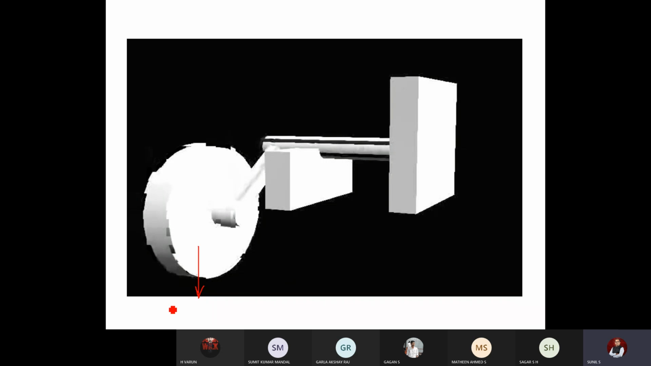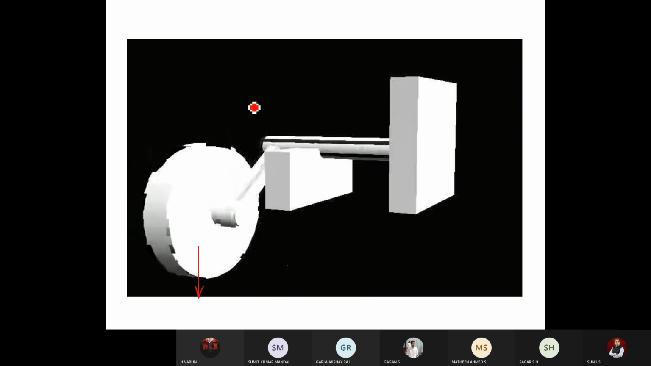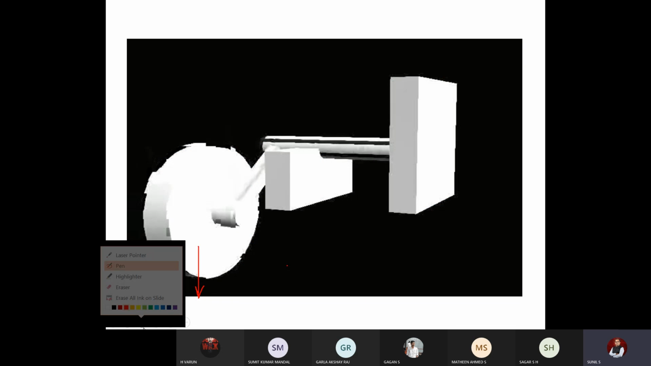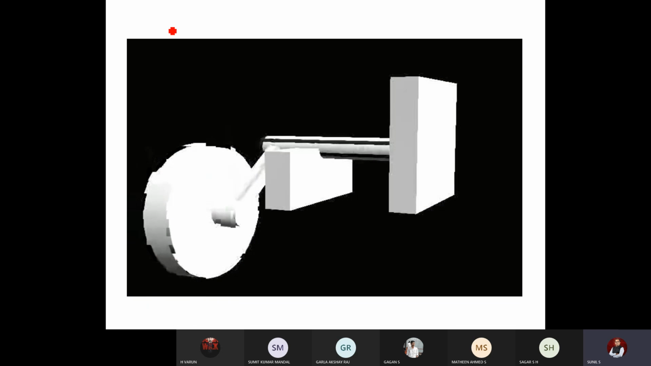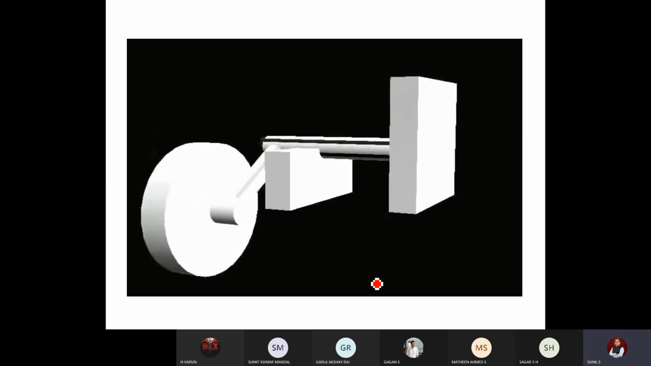Okay, so is it clear? Any doubts in this? Yes, you can unmute and discuss. It's a very simple mechanism. Any doubts you can ask me. No, sir. So that is why I included the animation so that you can easily understand. Okay, so this is the working principle of a torsion bar.